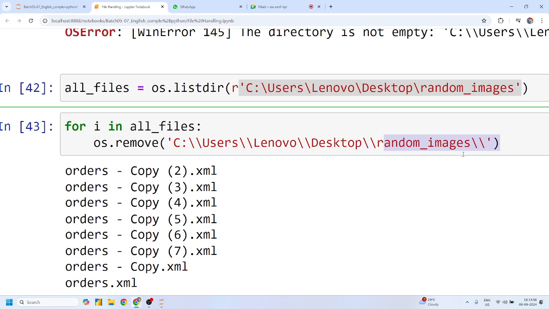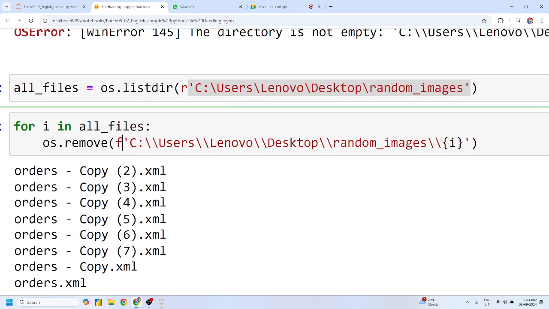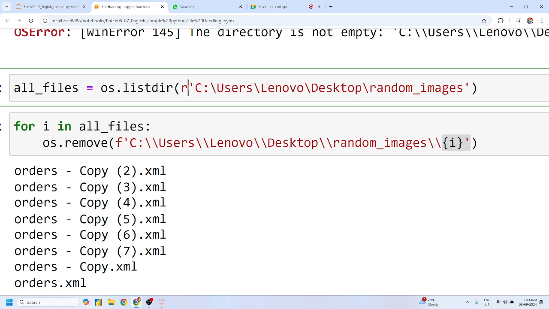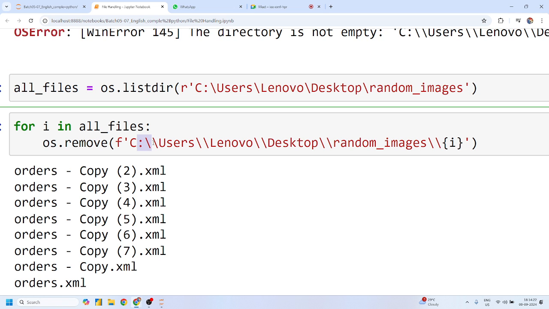Inside this folder, we have every i as a file name. You have to remove this file which is stored in this particular folder. Why have we ignored the R concept? Because we want to use the F concept, because i is necessary compared to R. That's why developers have given you all these concepts.